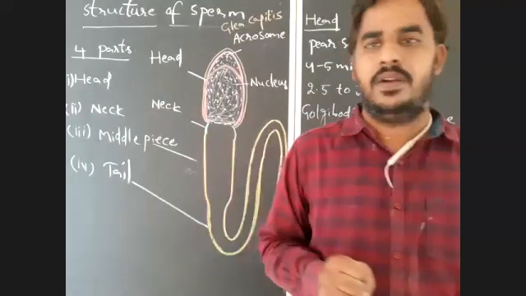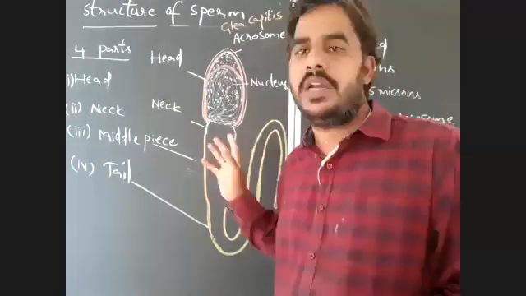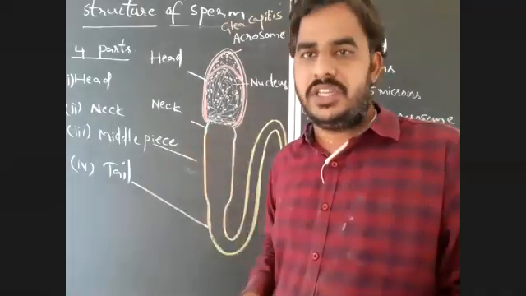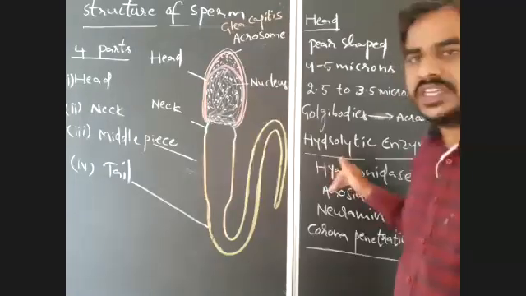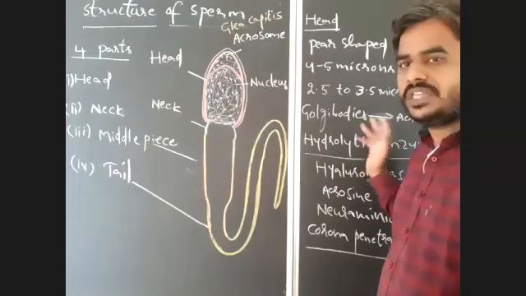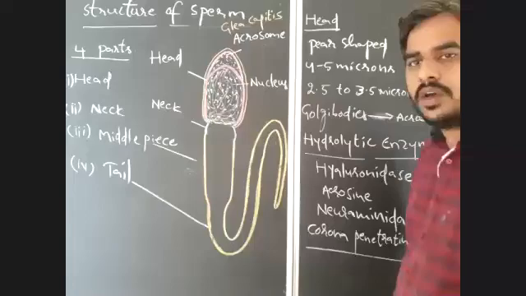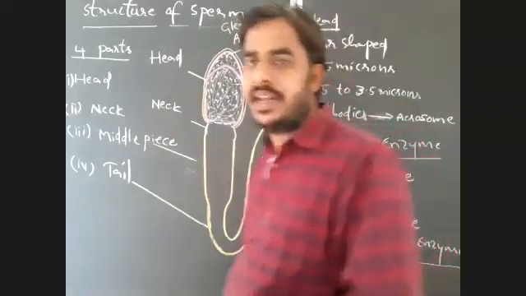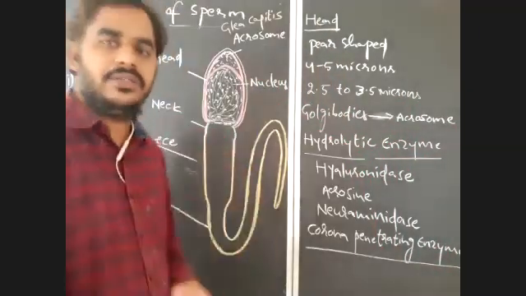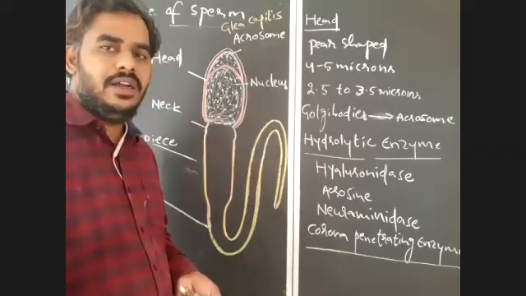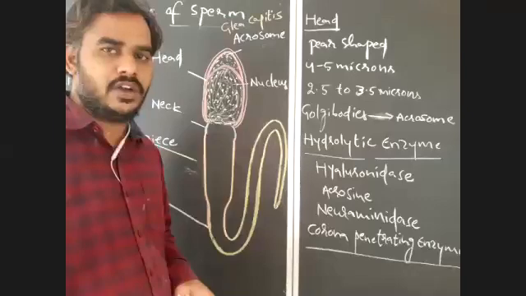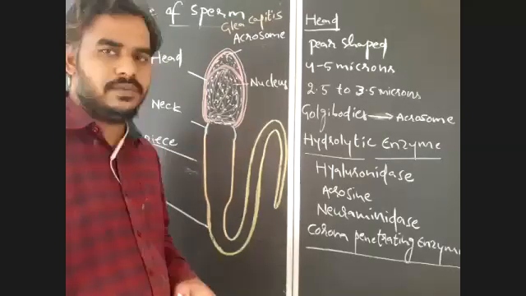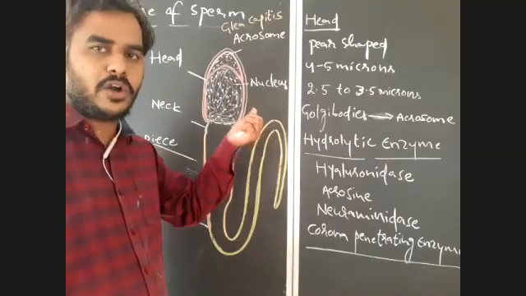So acrosome plays an important role at the time of fertilization. We will discuss all the details at the time of fertilization: how these enzymes, hyaluronidase, acrosin, neuraminidase, and corona penetrating enzyme, play their role in the breakdown of zona pellucida and corona radiata during fertilization. That we will discuss when we discuss the topic of fertilization.